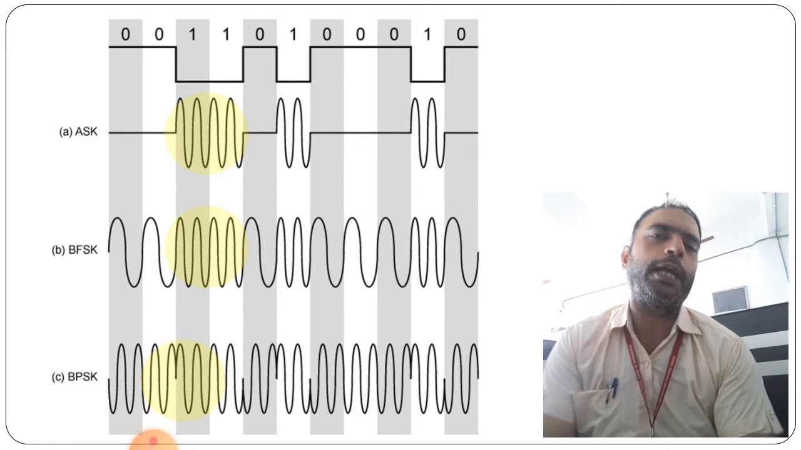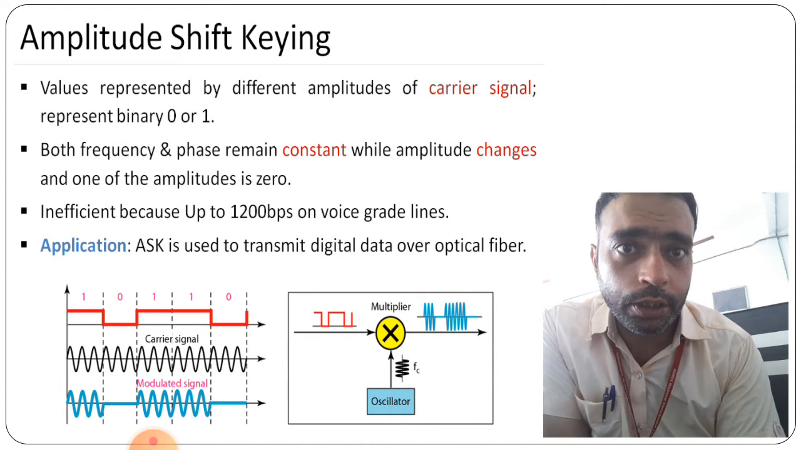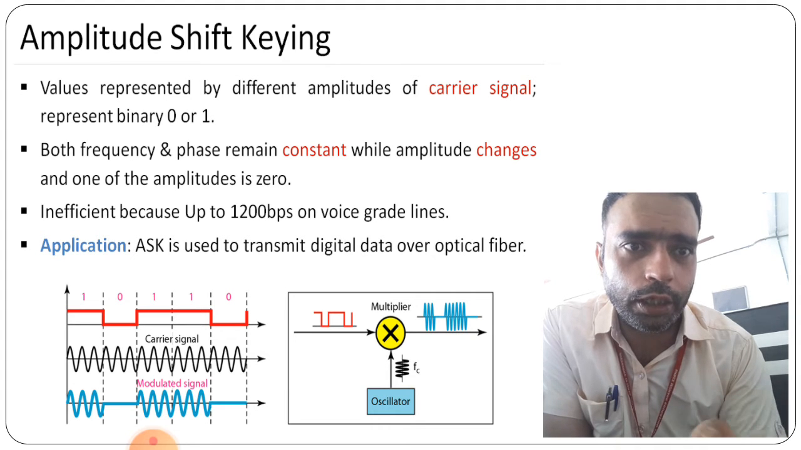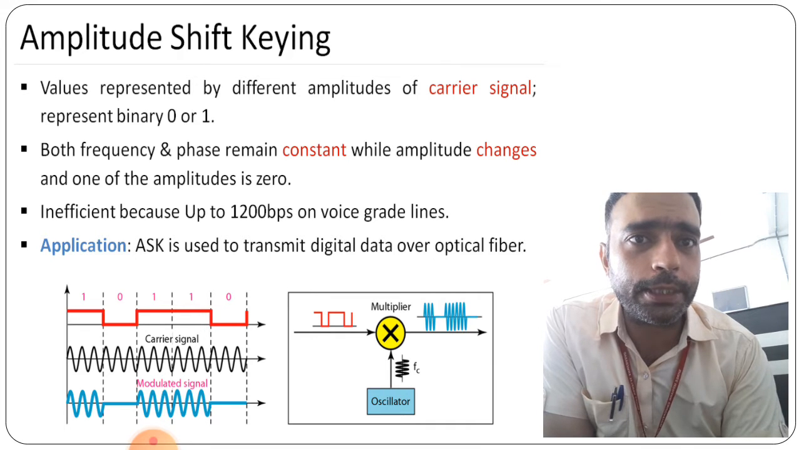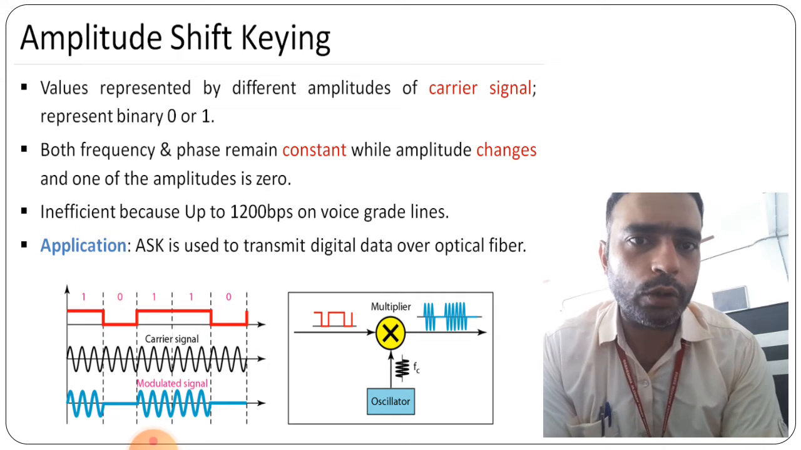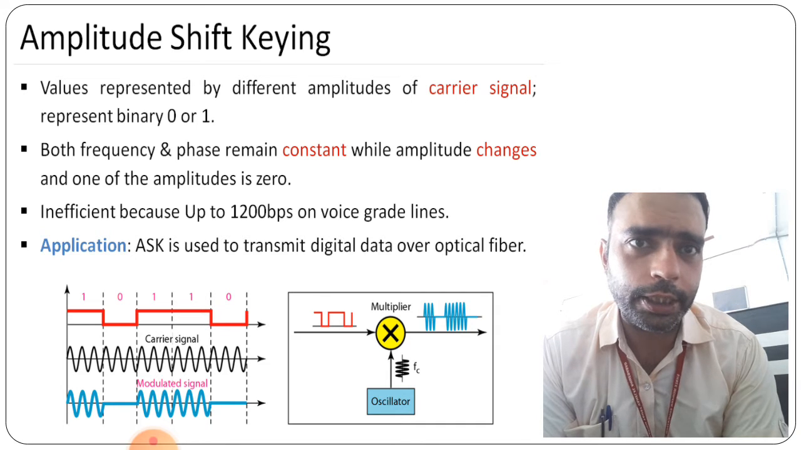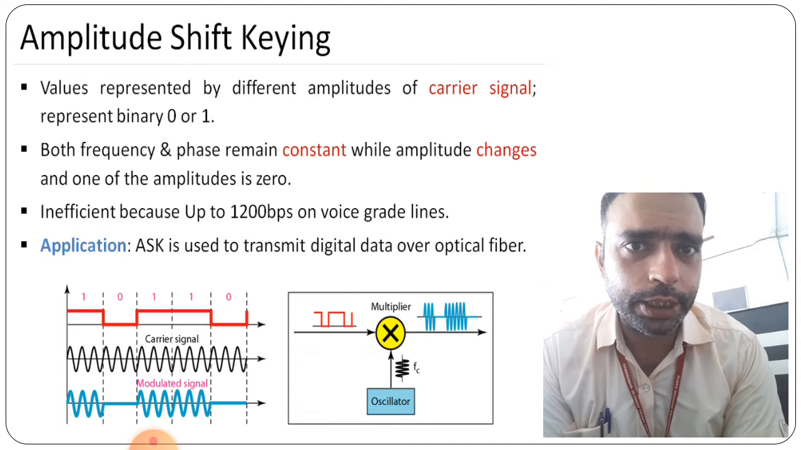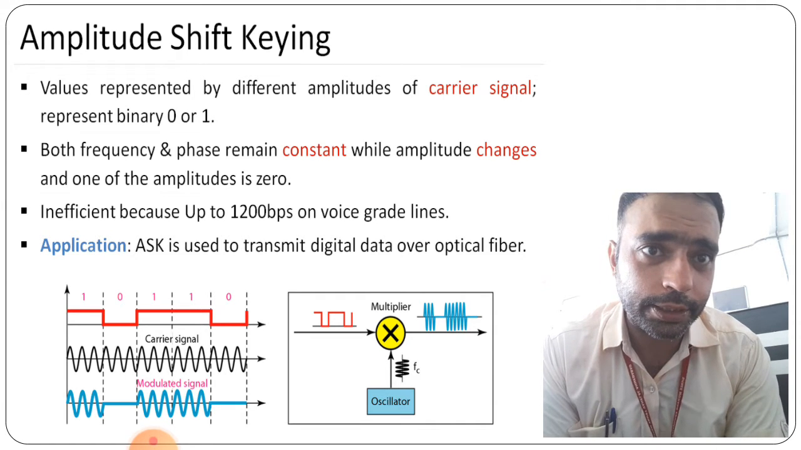So this is what we are able to see in these three different mechanisms, how shift keying is working. Now we will see one by one, starting with amplitude shift keying. Here the values are represented by different amplitudes of the carrier signal, representing the binary 0 or 1. Both frequency and phase remain constant while the amplitude changes, and one of the amplitudes is 0, right?